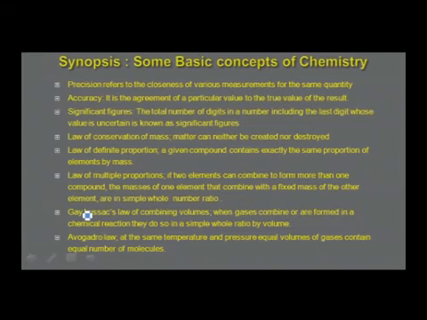There will be questions on these laws of chemical combinations. The first one is the law of conservation of mass. It says matter can neither be created nor destroyed. The law of definite proportion says a given compound contains exactly the same proportion of elements by mass. Law of multiple proportions, the statement goes like this: if two elements can combine to form more than one compound, the masses of one element that combine with a fixed mass of the other element are in a simple whole number ratio.